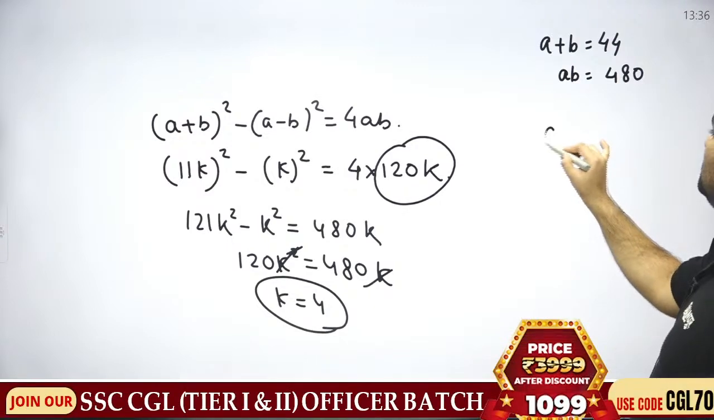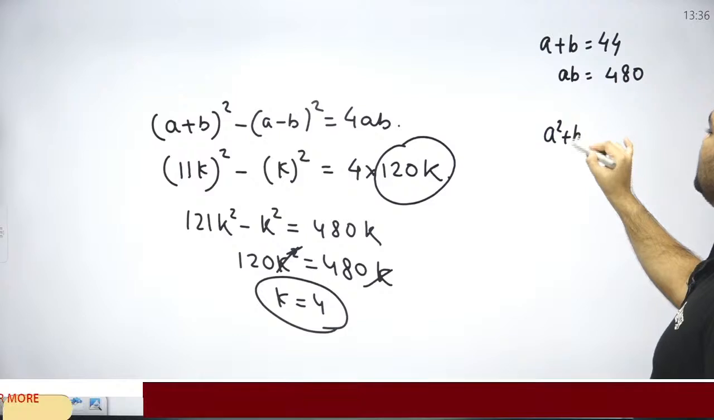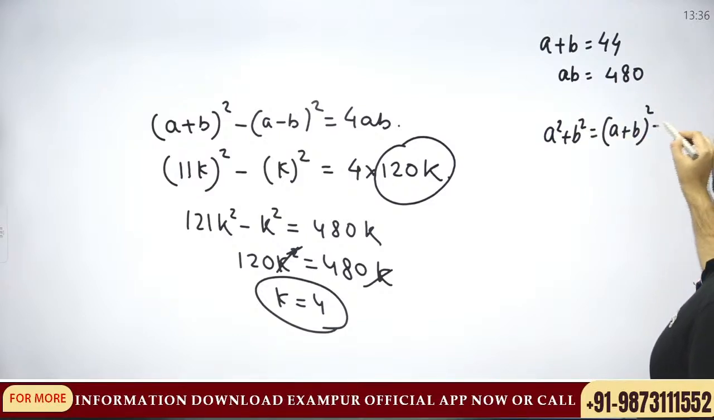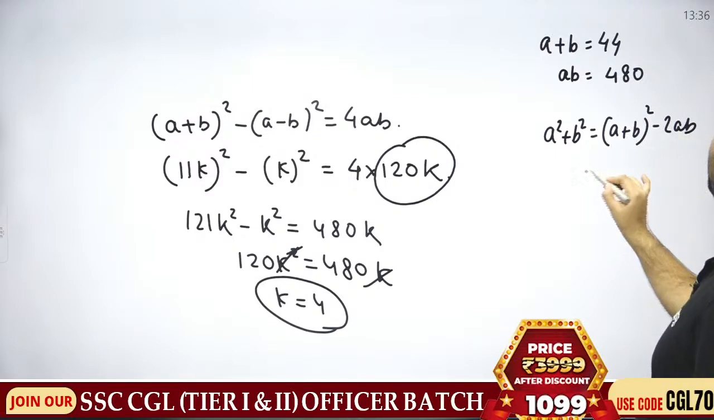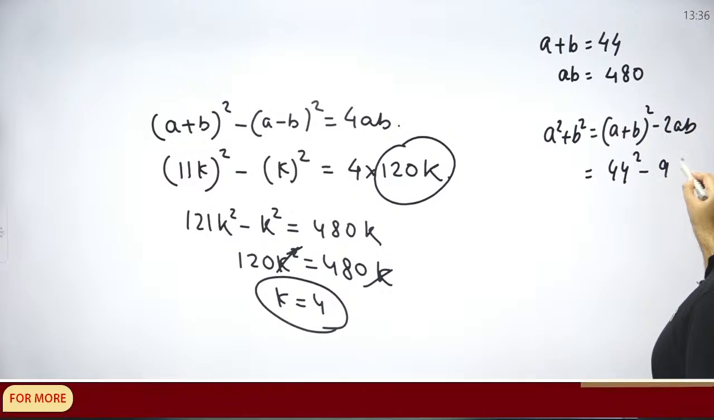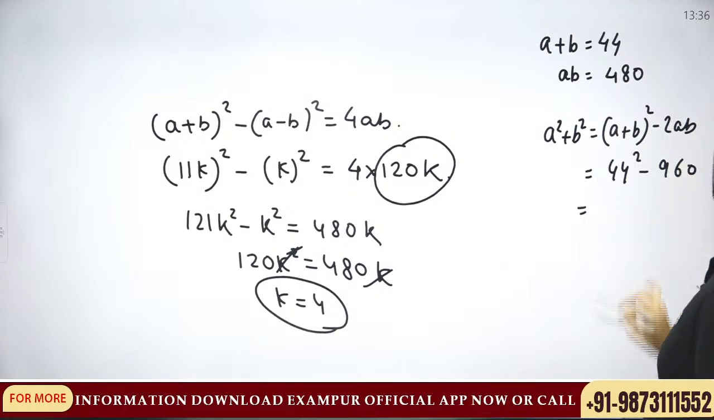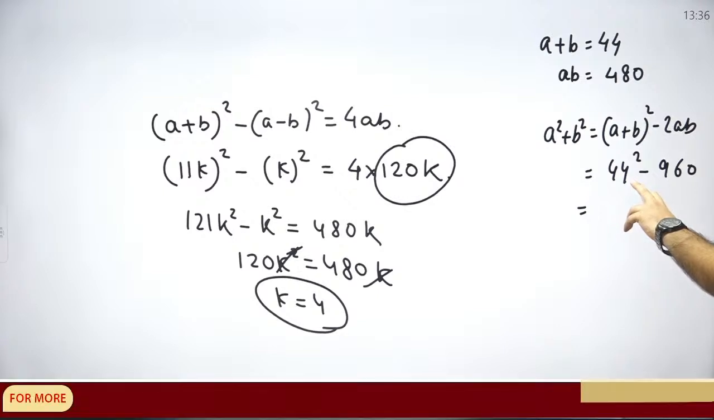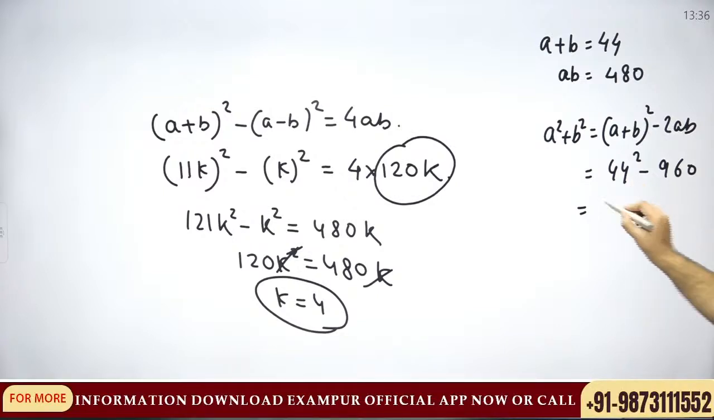So a square plus b square is a plus b का whole square minus 2ab. 44 का square minus 960 is 1936 minus 960.